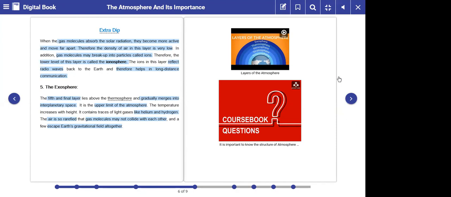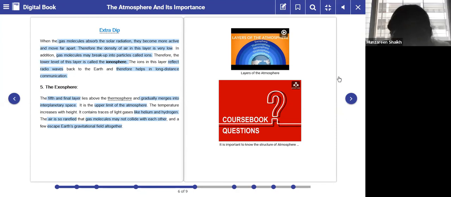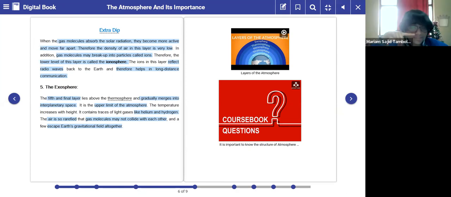Yes, ma'am. I was just saying that please make sure that you all are thorough with all these 5 layers, because we will definitely get an objective question based upon this, either an objective or a short form. Okay. Next page.